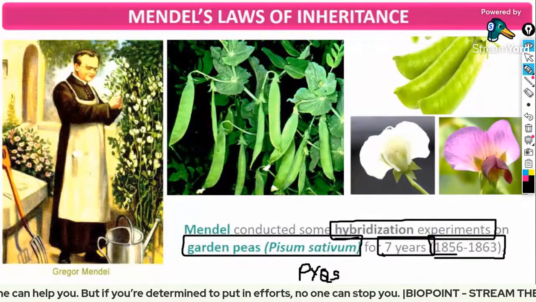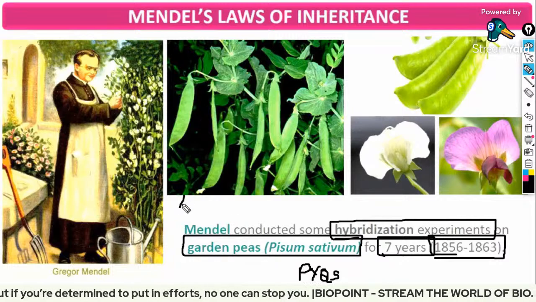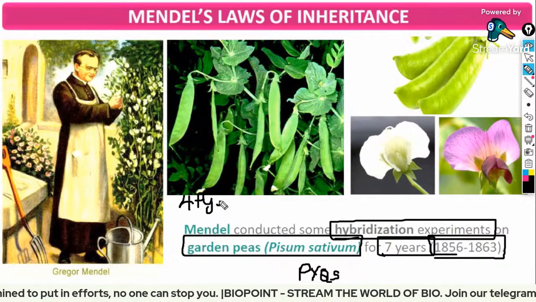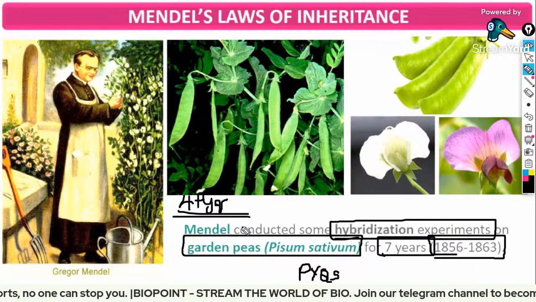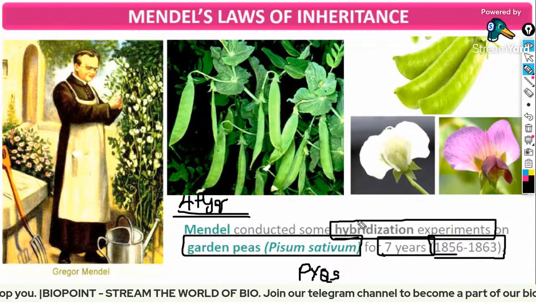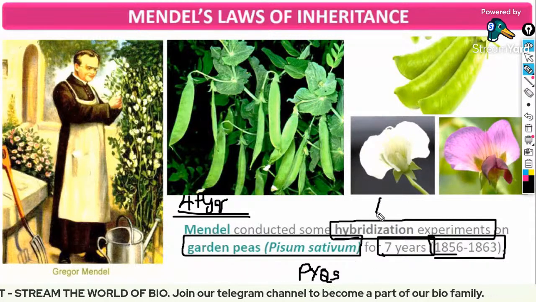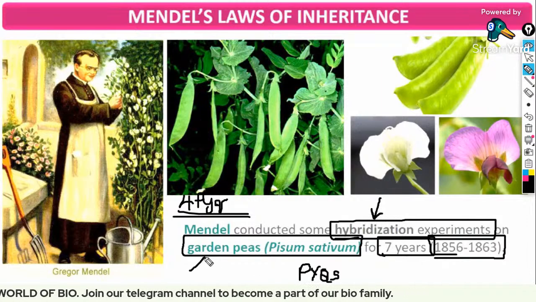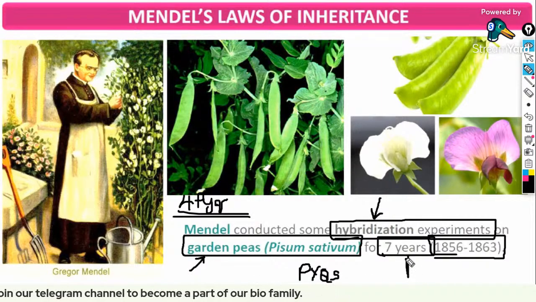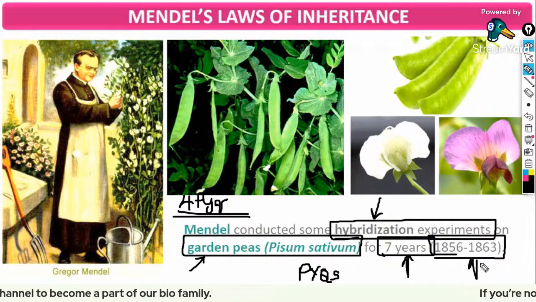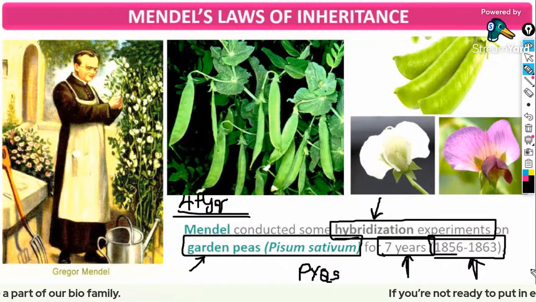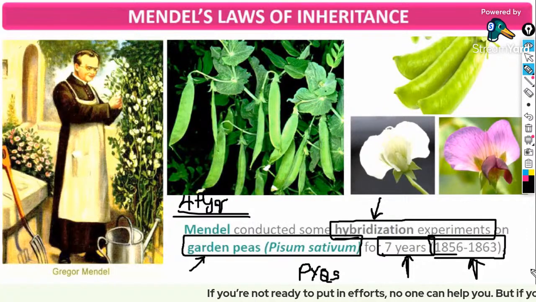So from a single line, 4 PYQs. If we read the NCERT, we will simply read this. Just look, that's the importance of this chapter. From a single line, how many questions did we get? 4 PYQ questions. So this year range is very important. 1856 to 1863 is very important.